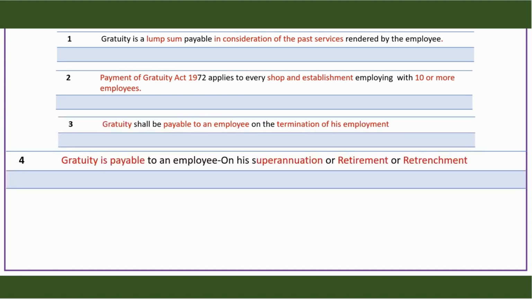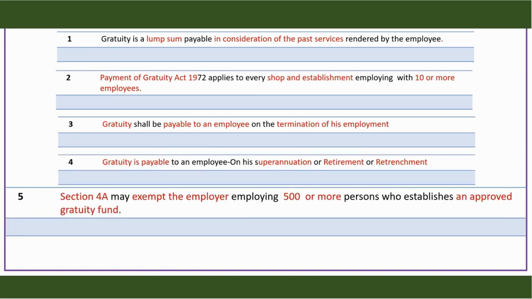And the last part of the service may be marked by any one of these 3. It may be a superannuation when a person reaches a particular age, or when he retires at the end of his service, or he is retrenched based on the terms of order, and it is payable to an employee in any of these 3 situations.